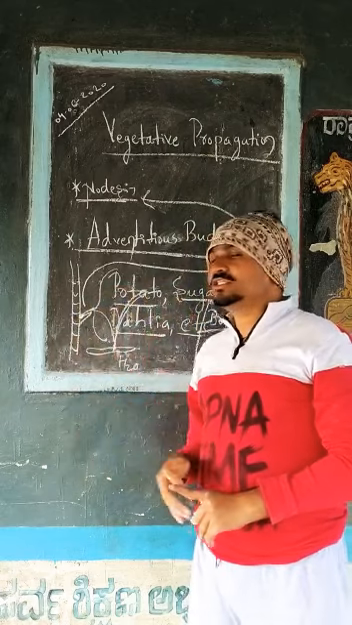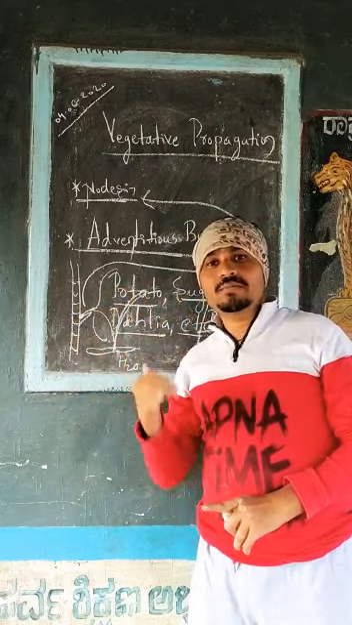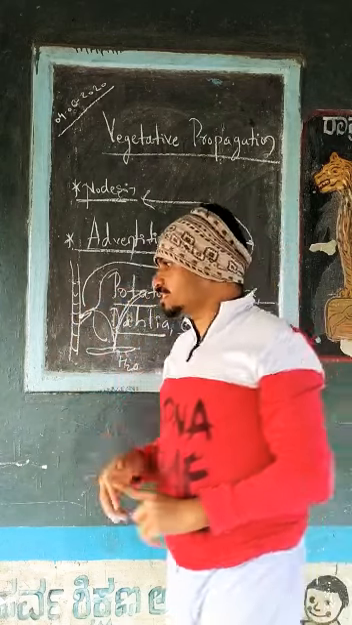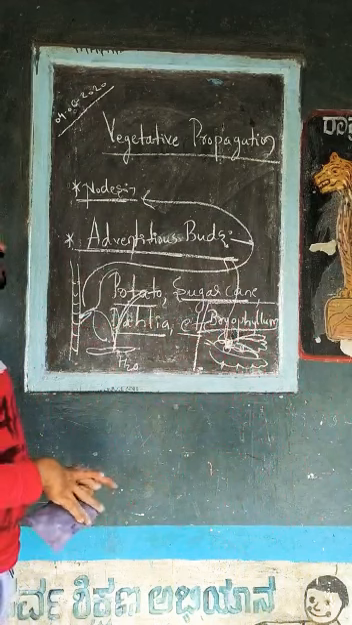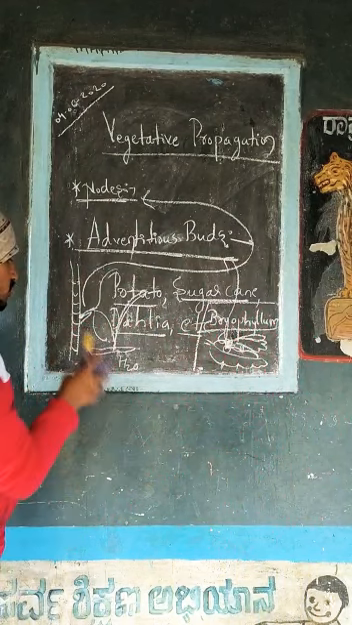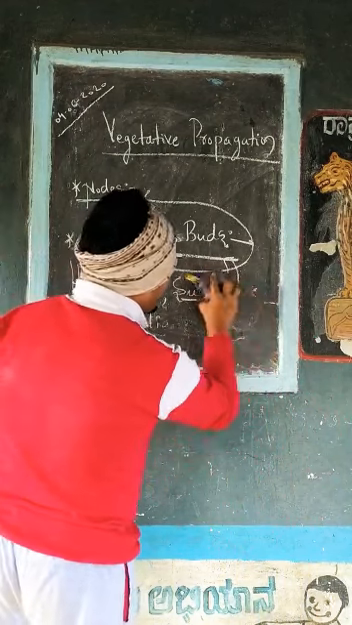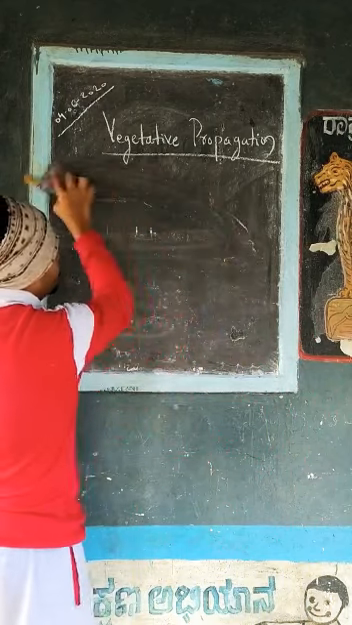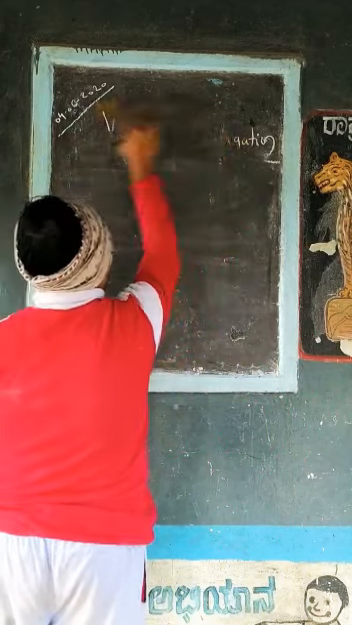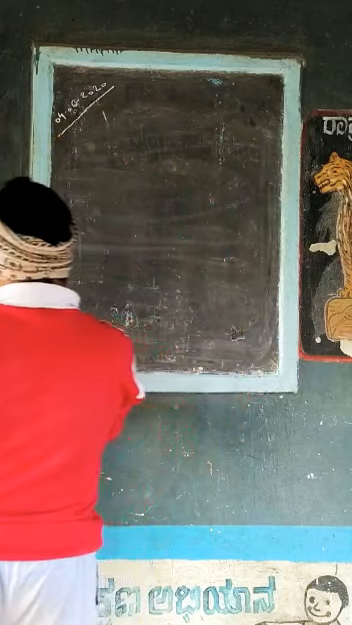In today's class, we will also discuss sexual reproduction. So, students, let us discuss the next concept. Here we have completed asexual reproduction. Our next concept is sexual reproduction.